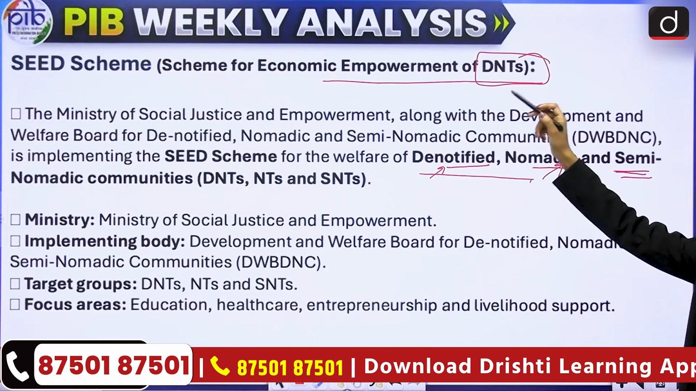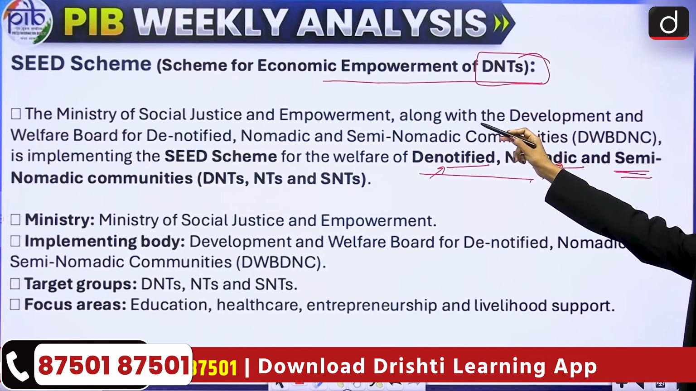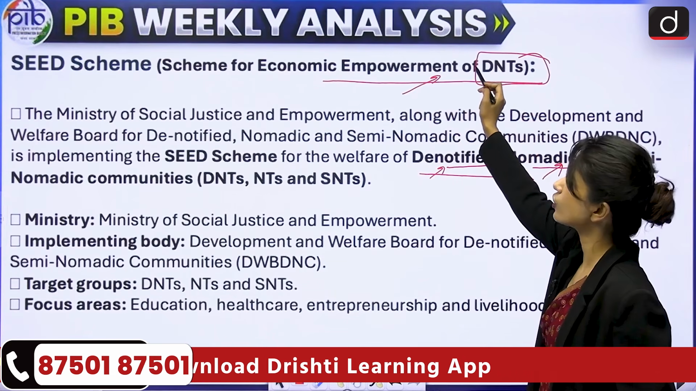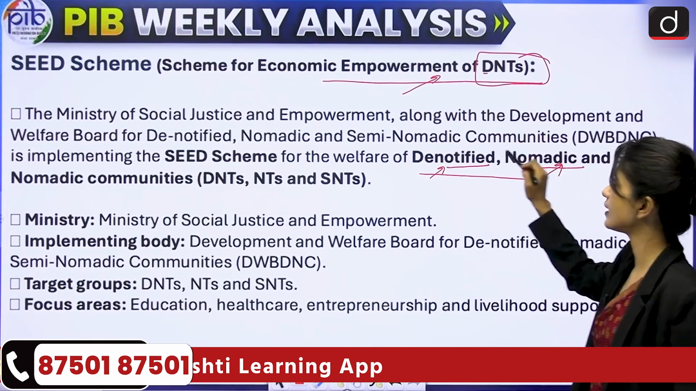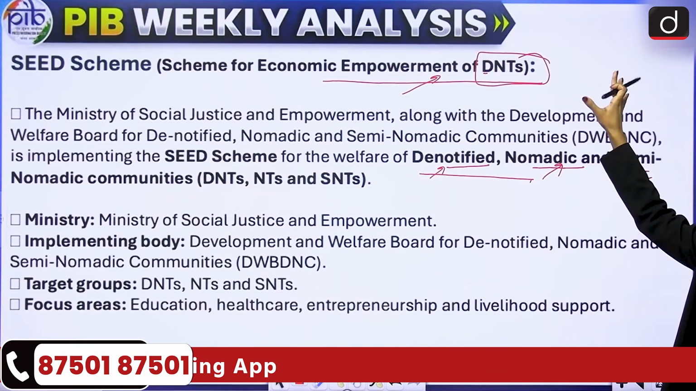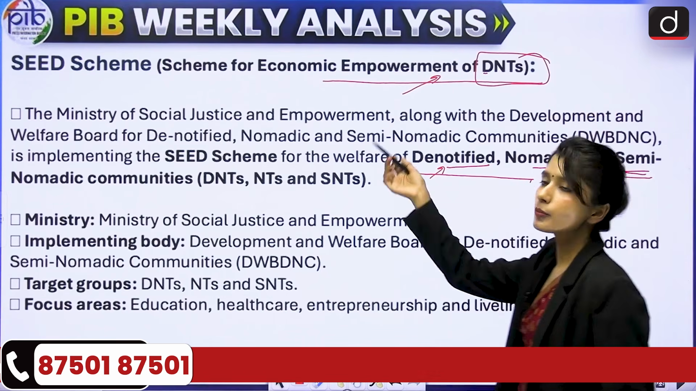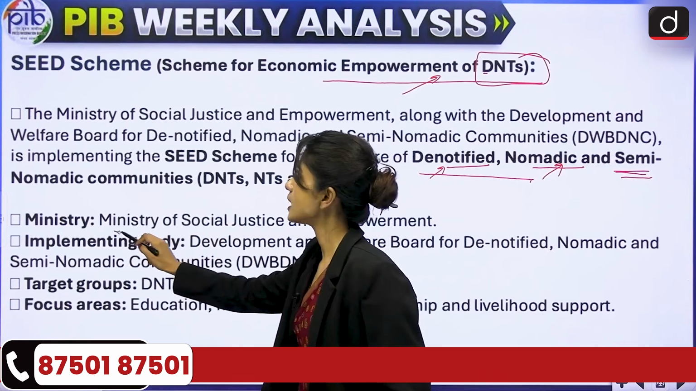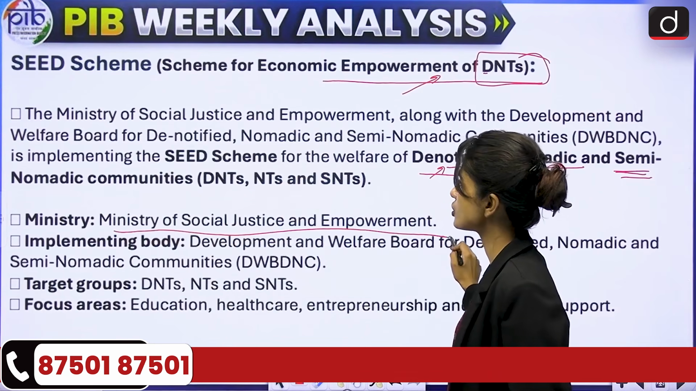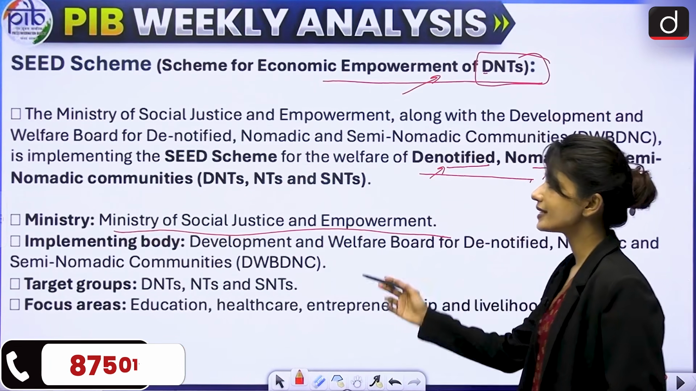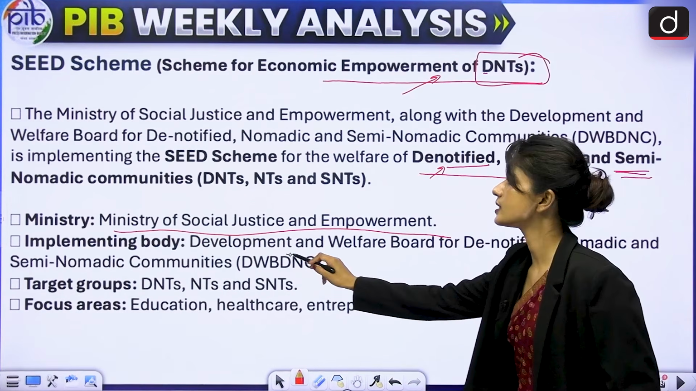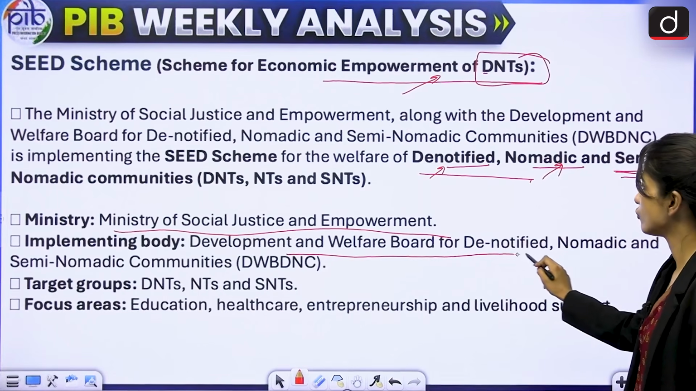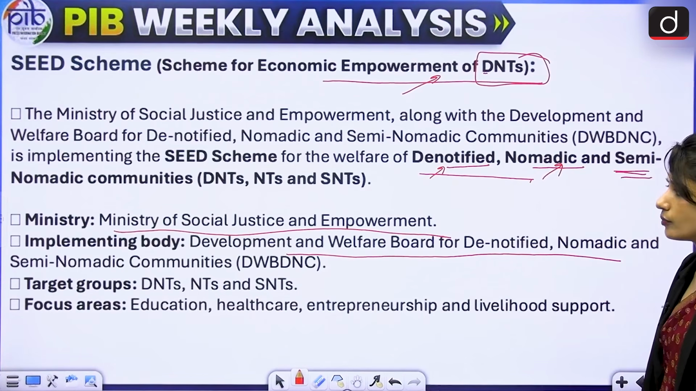You should know what SEED stands for. The Scheme for Economic Empowerment of DNTs. What are DNTs? Denotified, nomadic and semi-nomadic communities. What are these? You should know. Which ministry is this under? It is under the Ministry of Social Justice and Empowerment. What is the implementing body? The implementing body is the Development and Welfare Board for denotified, nomadic and semi-nomadic communities.